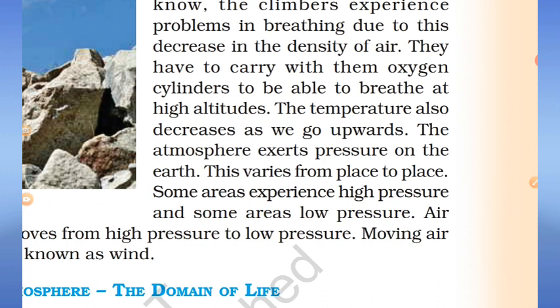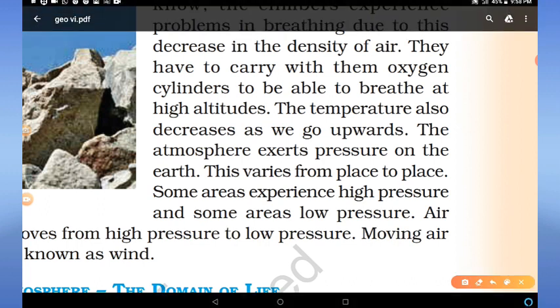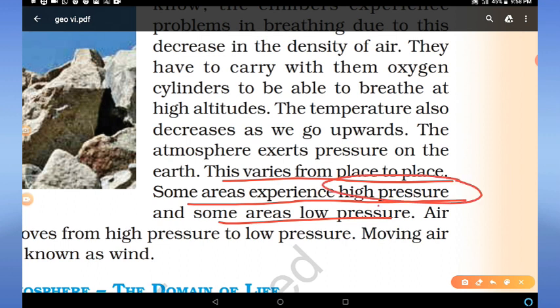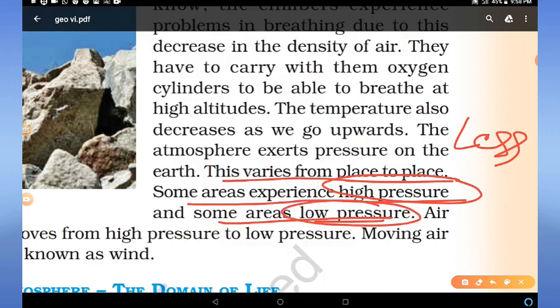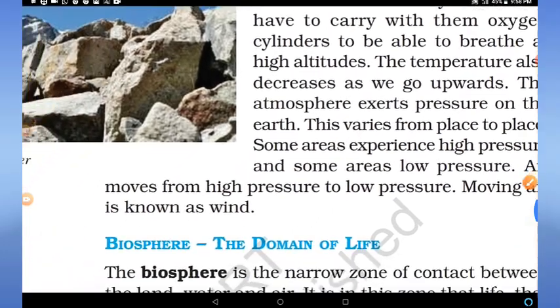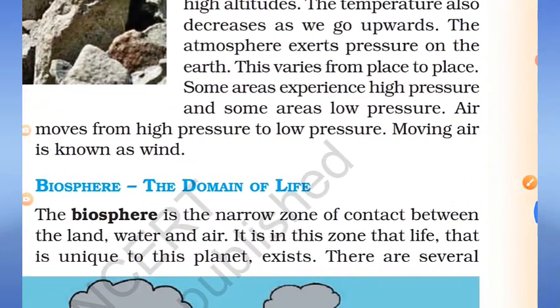The atmosphere exerts pressure on the earth. This varies from place to place. Some areas experience high pressure and some areas low pressure. High pressure occurs when temperature is less, and low pressure occurs when temperature is high. Air moves from high pressure to low pressure.